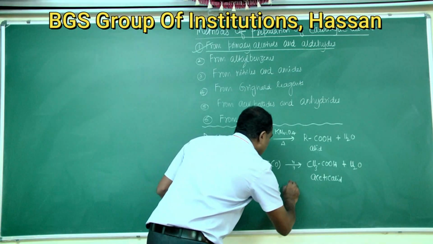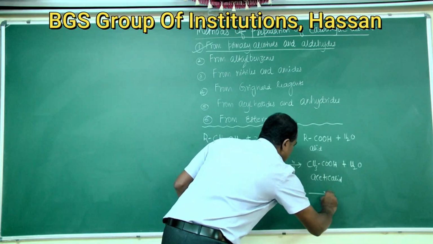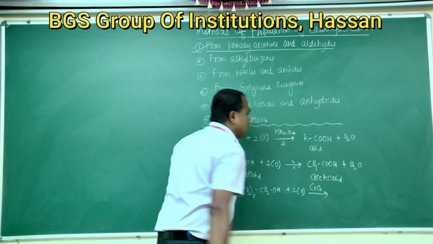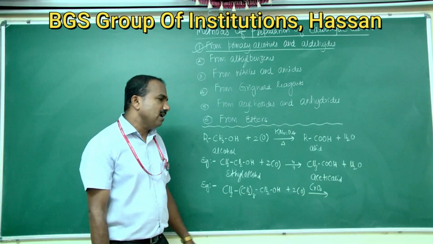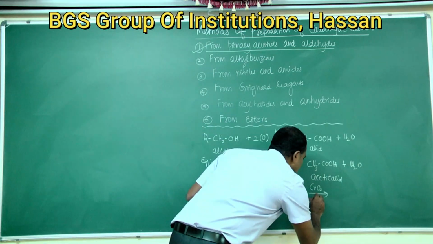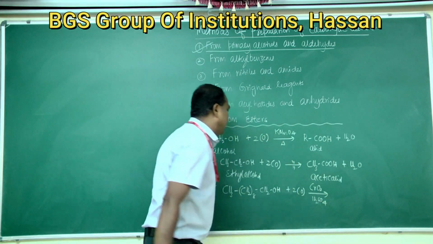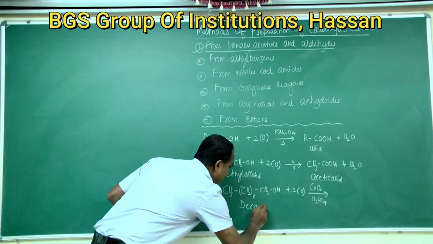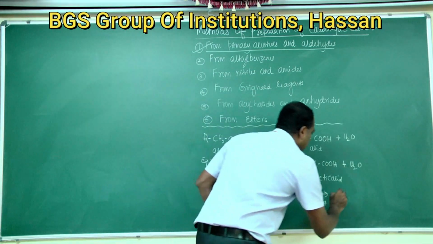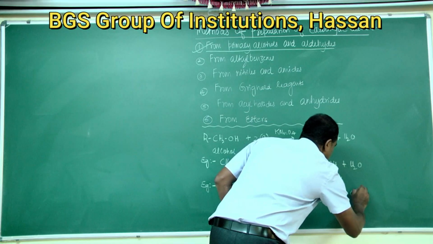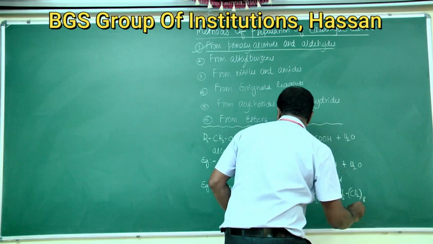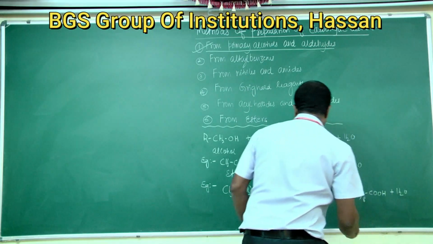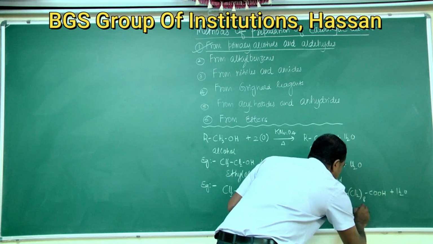So decanol on oxidation in presence of oxidizing agents such as chromium trioxide or potassium dichromate in presence of concentrated sulfuric acid gives decanoic acid, that is CH3(CH2)8COOH plus H2O.